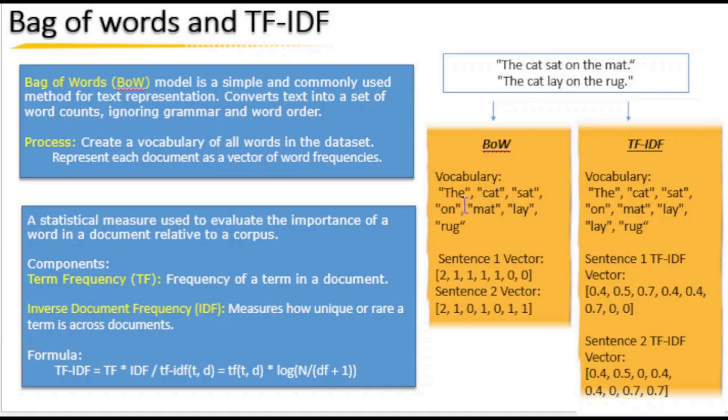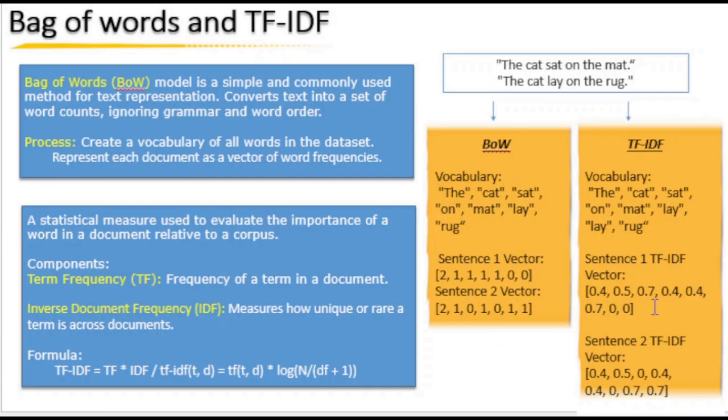The appears 2 times over here, so 2. Then cat only 1 time, so cat is 1. Like that, this is the sentence 1 vector, and here is the sentence 2 vector. You can see rug is not present in sentence 1, that's why 0. And rug is present in sentence 2, that's why 1. So this is a numeric representation of the two sentences, which is meaningful because it is required in cases like document classification.